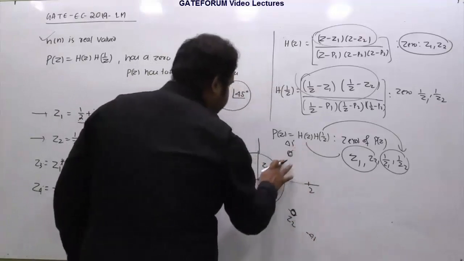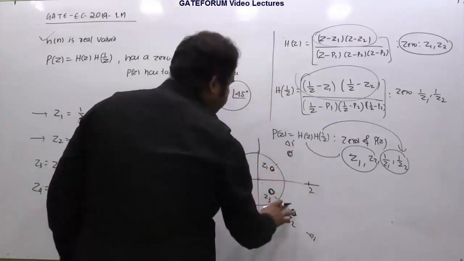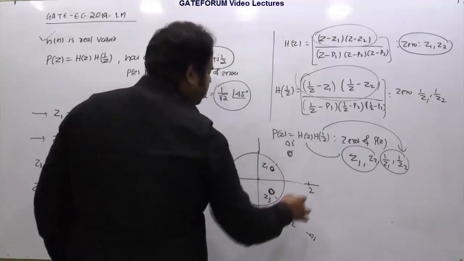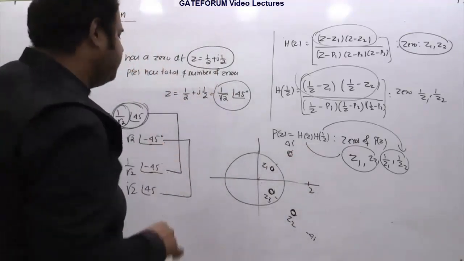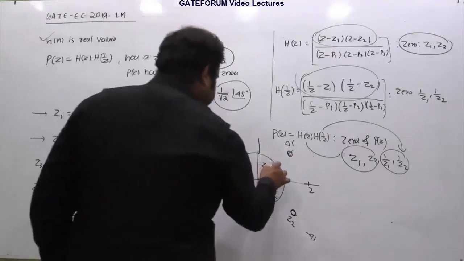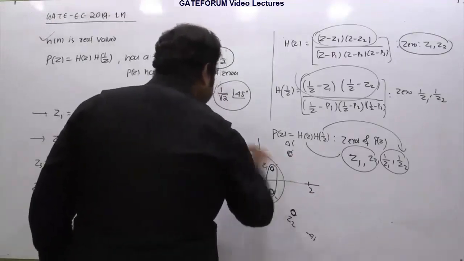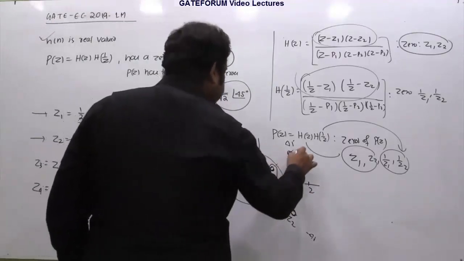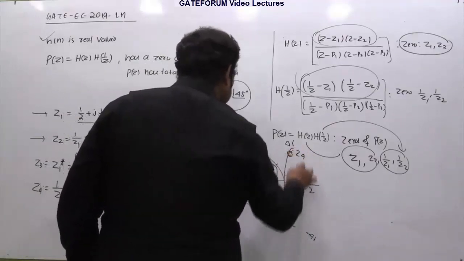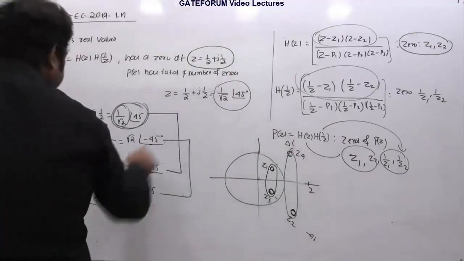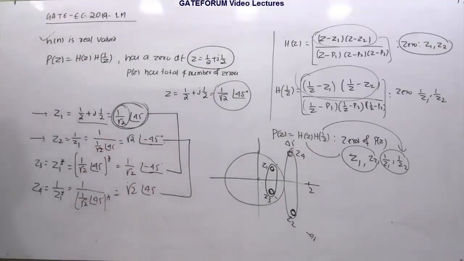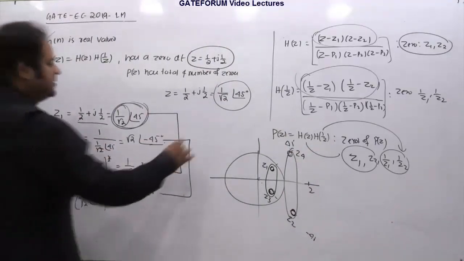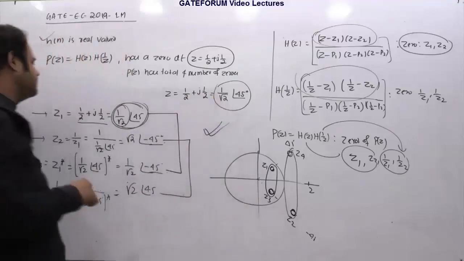I'm just erasing these lines. Okay, so if you see, this is given in one of the options. Note carefully that this is less than 2, right? And if you see this carefully, Z1 and Z3 are a complex conjugate pair, and Z2 and Z4 are also a complex conjugate pair. So that's what I said: Z1 and Z3 are a complex conjugate pair, Z2 and Z4 are a complex conjugate pair. So this is the right answer. This is given in one of the options.